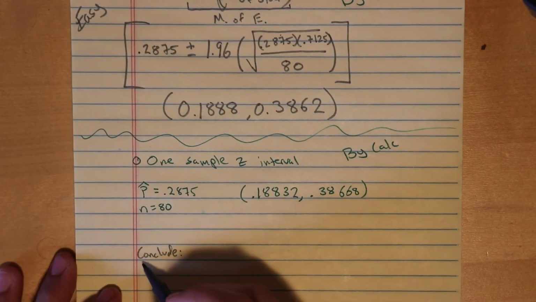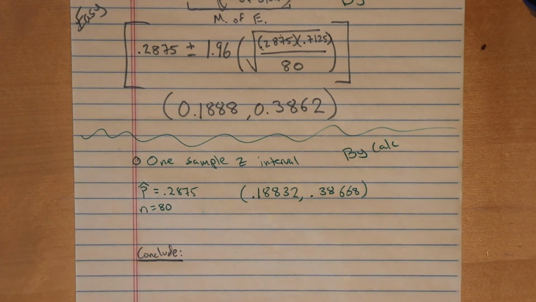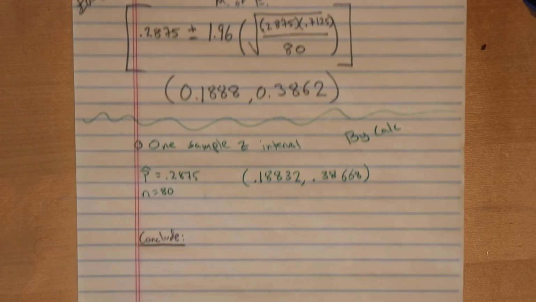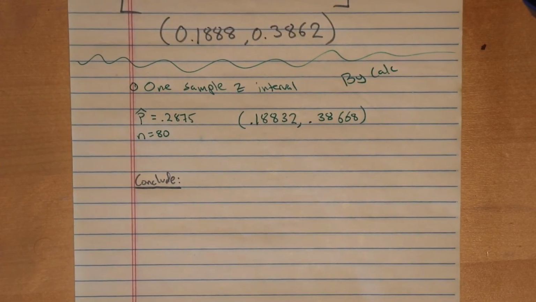Okay, this is an interpretation of an interval. Some people just put the interpretation as their solution. Make sure that you do the 4-step process in order to get full points on constructing an interval. We are 95% confident that the interval from 0.1888 to 0.3862 captures the true proportion of customers that order a water cup will actually fill the cup up with.